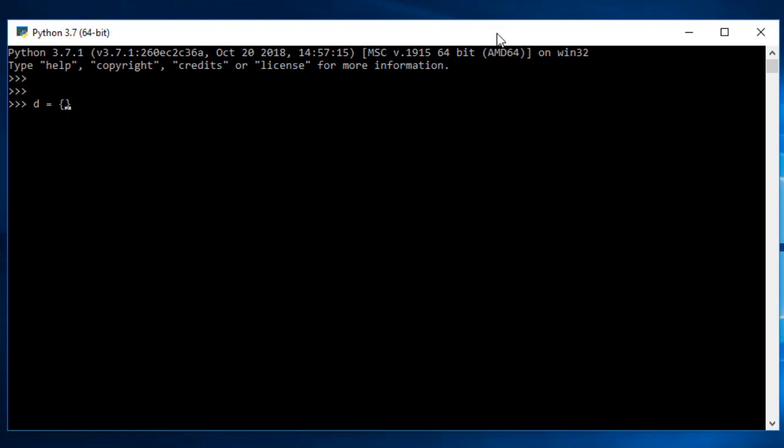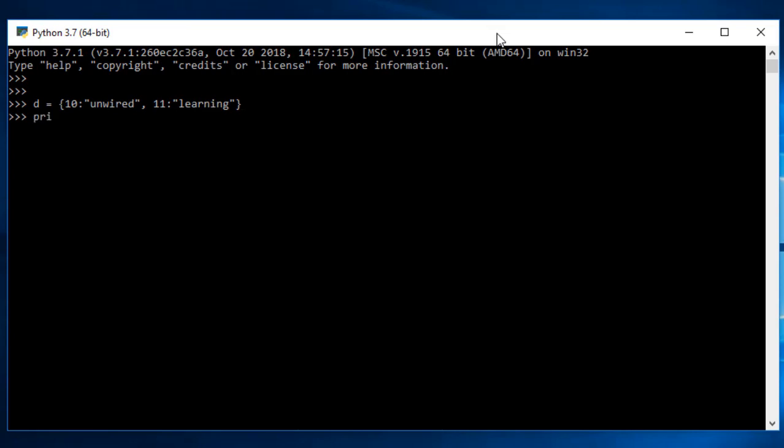I give a key as 10, and then to give a value I need to use a colon and give the value. So for 10 I might give a value as unwired, and then to add another key and value I use a comma. Let me take 11, and then again add a value as learning. Now you can see I have created a dictionary. Let me press enter.